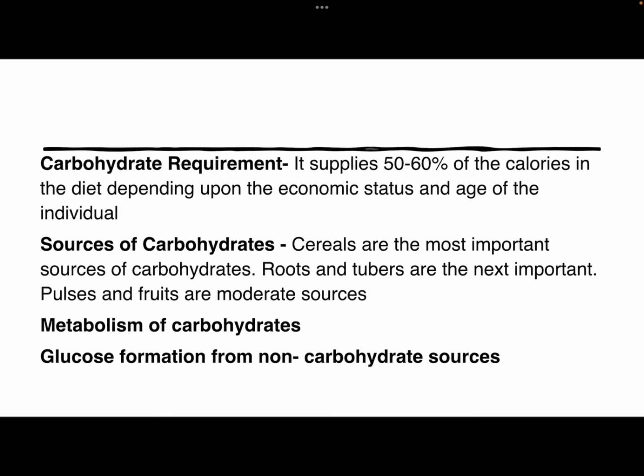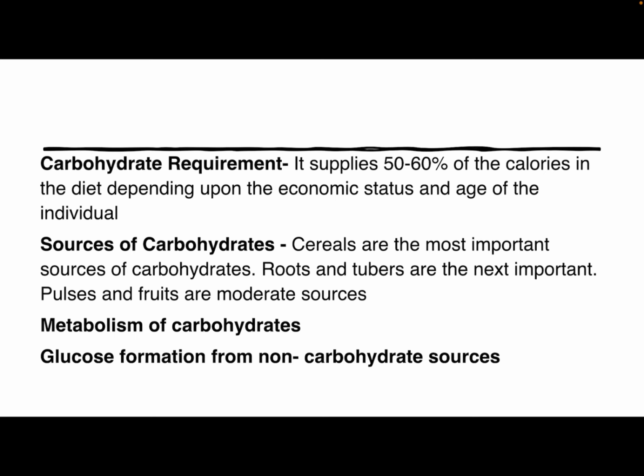Then carbohydrate requirement. The carbohydrates supply 50 to 60% of the calories in the diet, depending upon the economic status and the age of the individual. In a balanced diet, about 50 to 60% of the energy in the diet is supplied by carbohydrate. So next is sources of carbohydrates. There are various sources. Cereals are the most important source of carbohydrates. Then roots and tubers are the next important, and then pulses and fruits are moderate sources containing some amount of carbohydrate. It is also consumed in the form of pure sugar or jaggery.